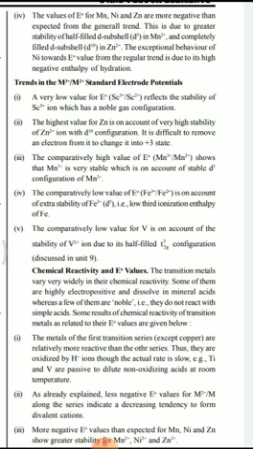If we consider Sc2+, when it undergoes oxidation, it forms Sc3+.